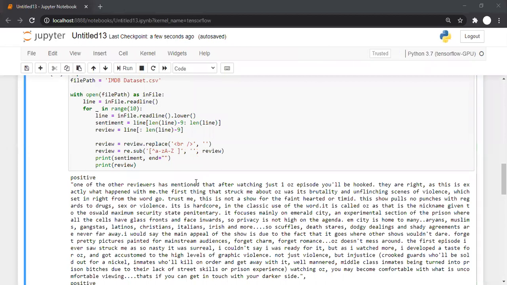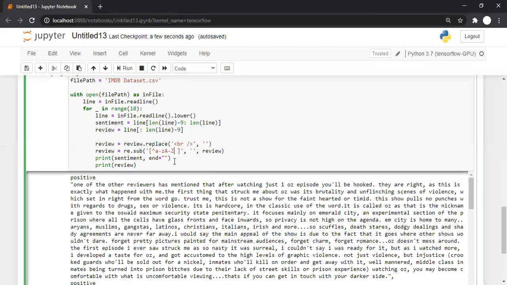So there is a comment. Aaron is asking a question: why capital, sir? We are converting it to lowercase now. Yes, Aaron, we are converting it to lowercase, so we can delete it. So we want to keep only small a to small z and a space. If there is anything other than this, we are supposed to replace it by nothing from review. And again, we are receiving it in review only because we don't want to use a separate variable.